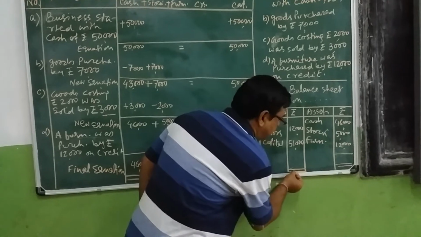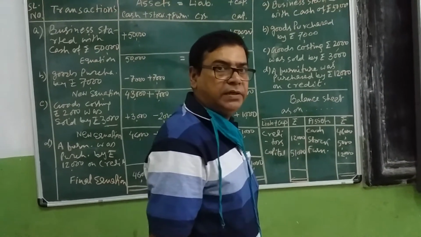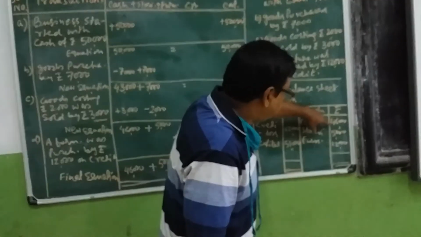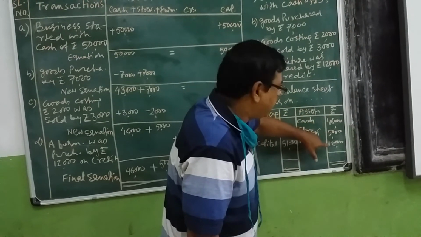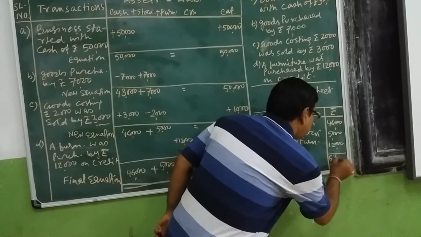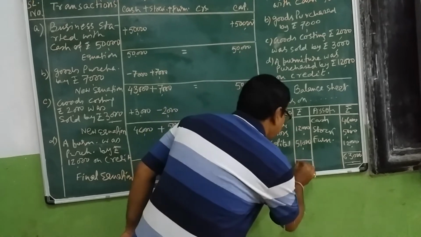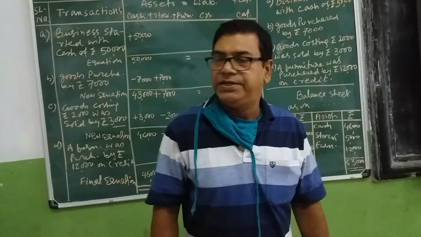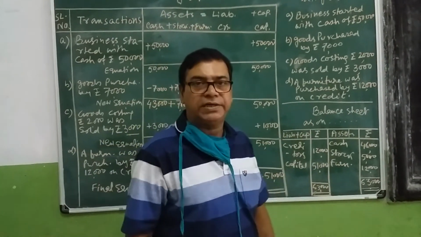Again, a double line at the bottom and a single line at the top of the amount written space. 46,000, 5,000, so 51,000, and 51 and 12, so 63,000. Here also 51 plus 12, 63,000. Both sides of the balance sheet must match. Otherwise we can think there is some mistake I have made.